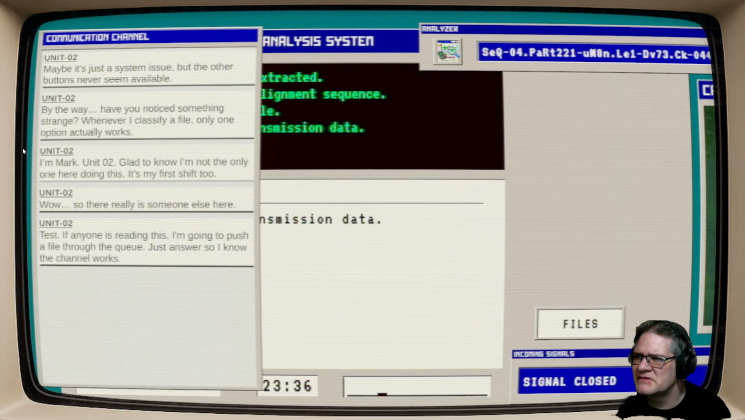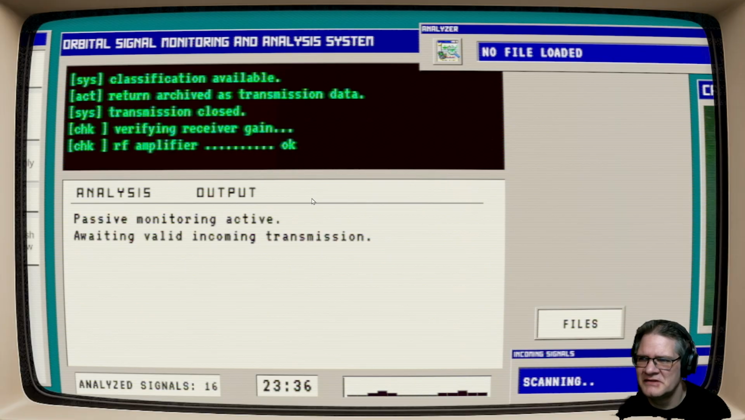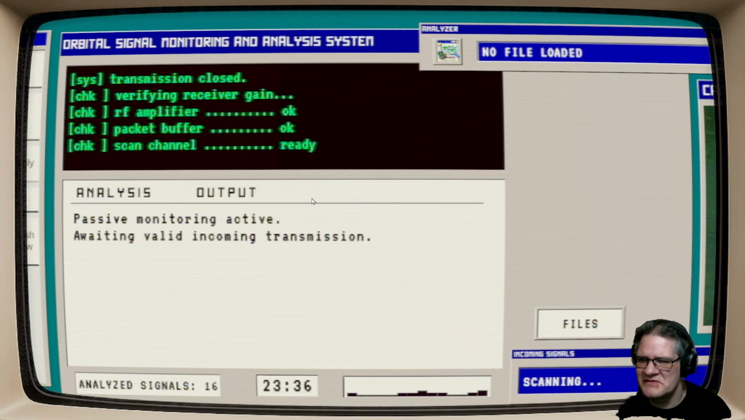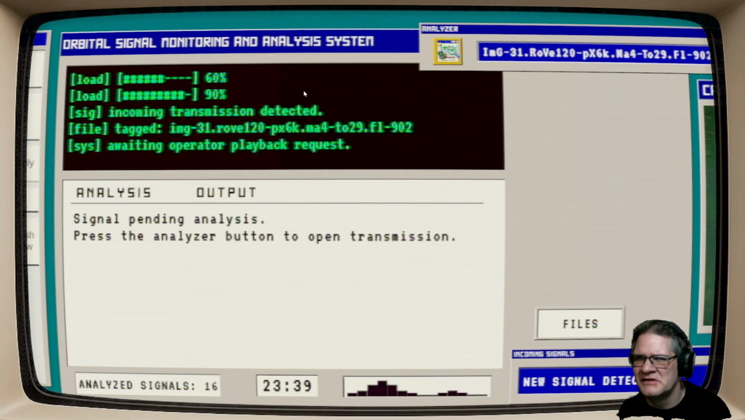Maybe it's just a system issue, but the other buttons never seem available. I mean, even outside of the buttons being disabled, it seems pretty obvious that you're only going to pick one thing for each one.